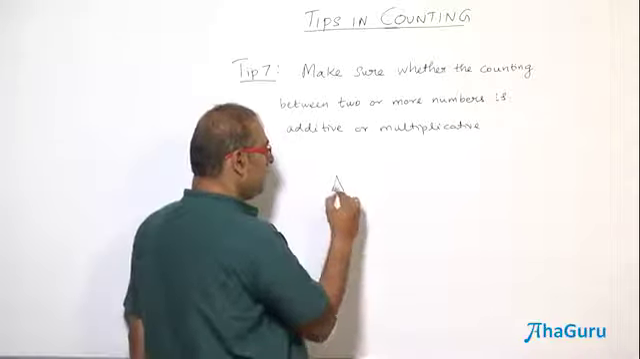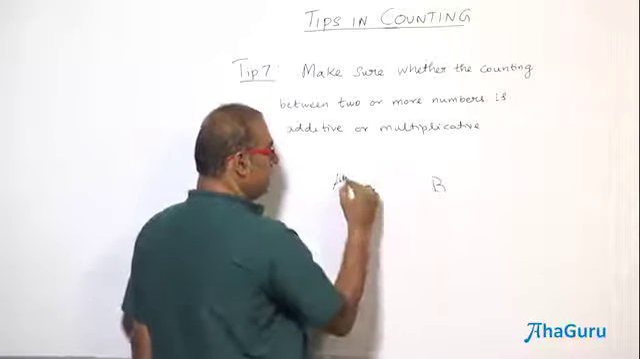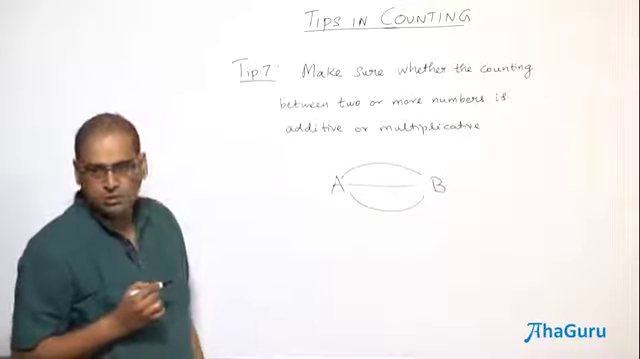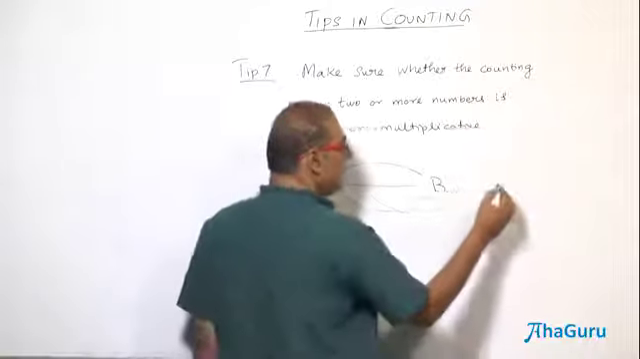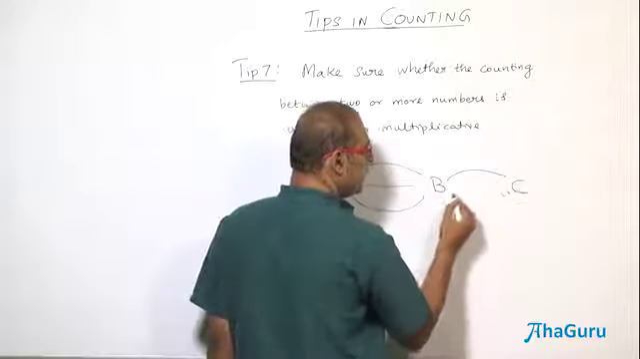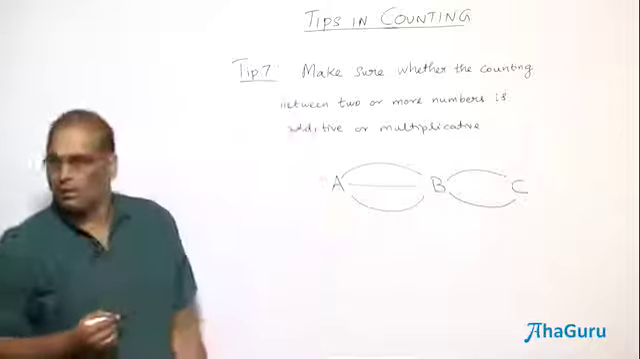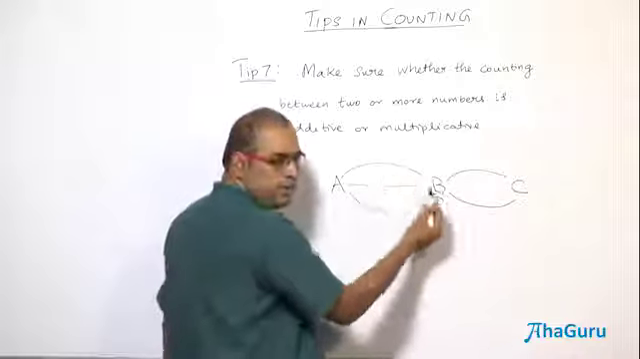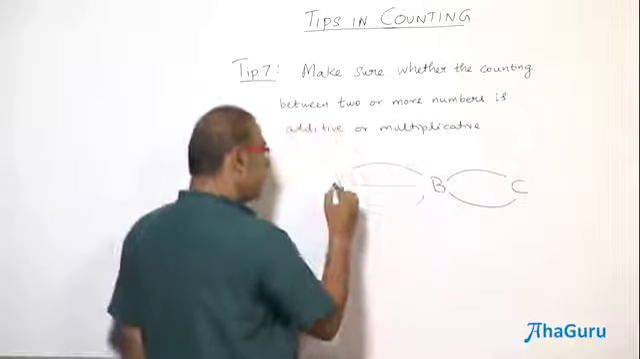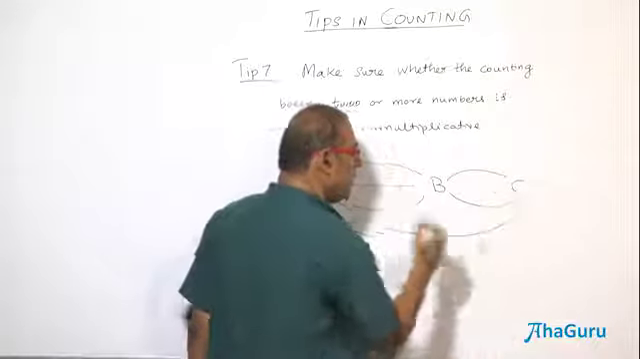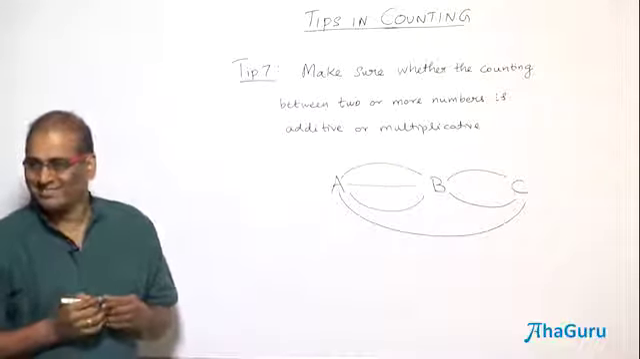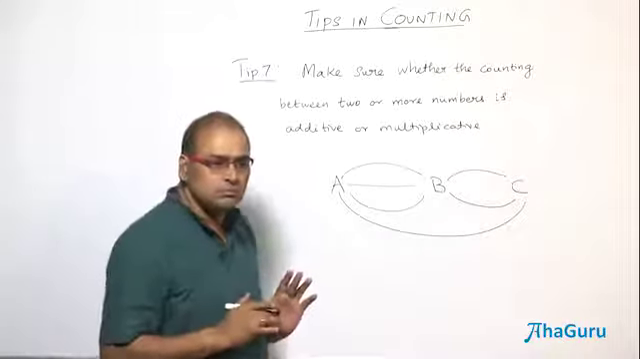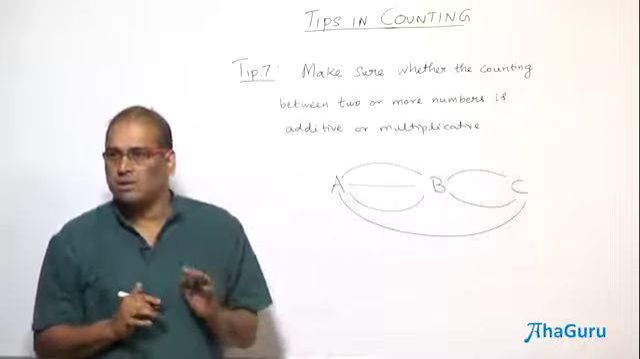For example, from a place A to B. Let us assume that there are only 3 bus routes available from A to B, and from B to C there are 2. So via B, from A to B you can go, and then from B to C also you can go. From A to C there is only one route, a direct route. Understood or not? These are the only routes available.